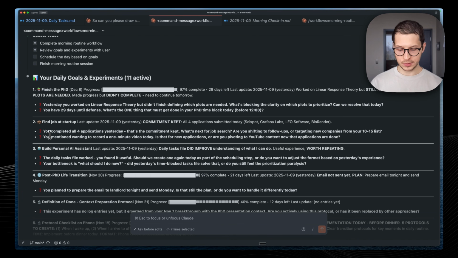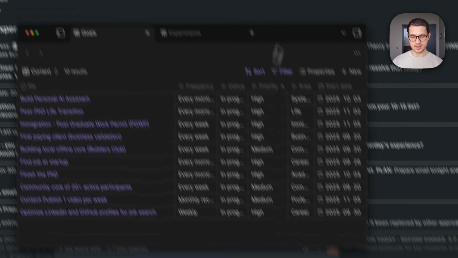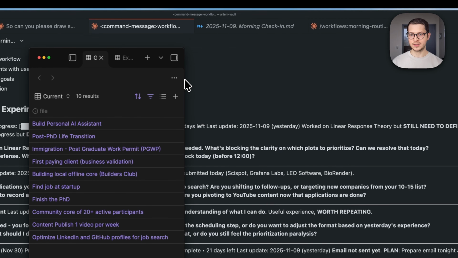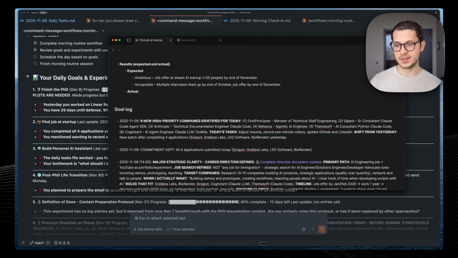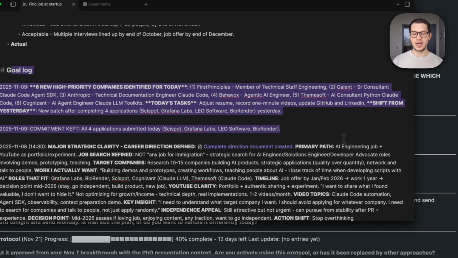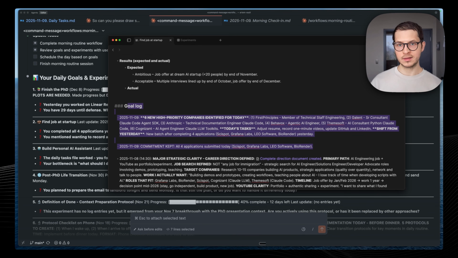And here is how it looks in Obsidian. Obsidian enables me to see those goals in a nice way. For example, you can go into the find a job at a startup goal, and here you can see all of the context captured about what I've been doing, and this way the agent knows what's going on.